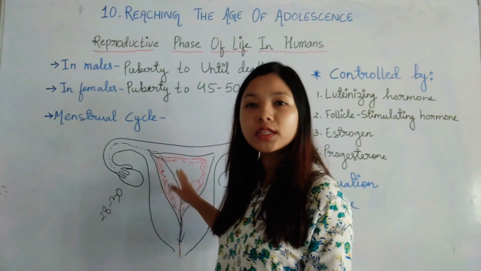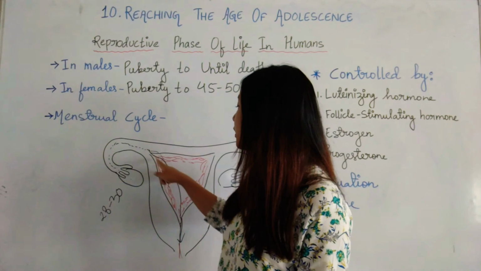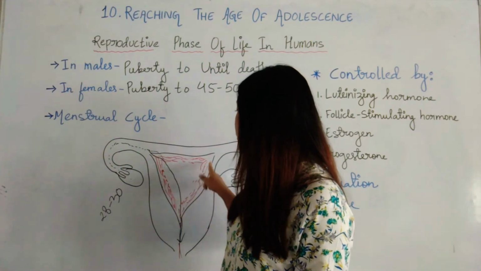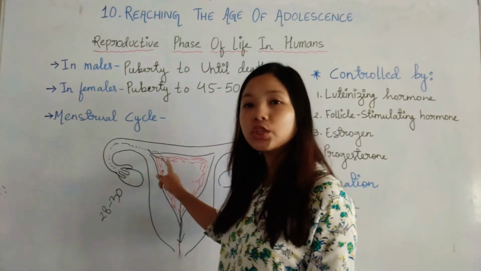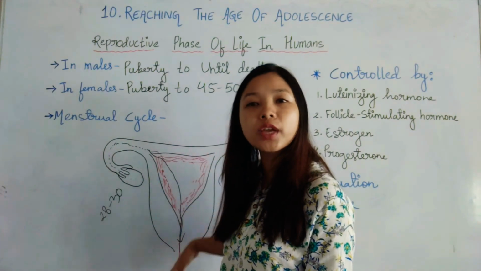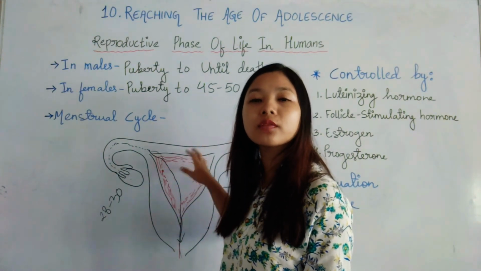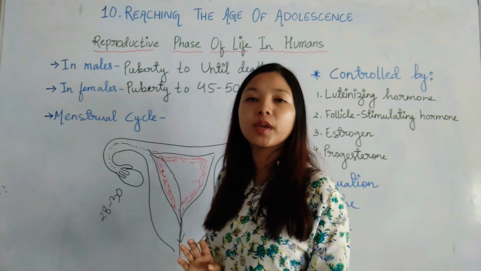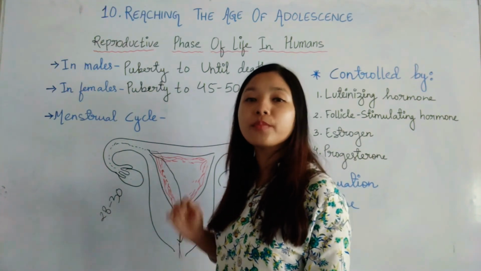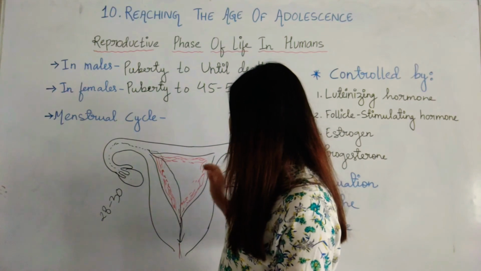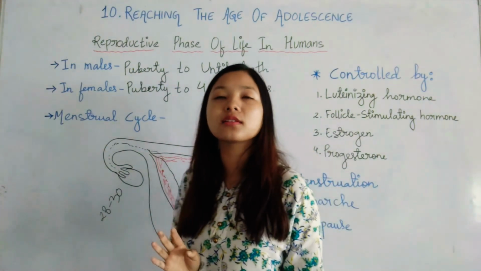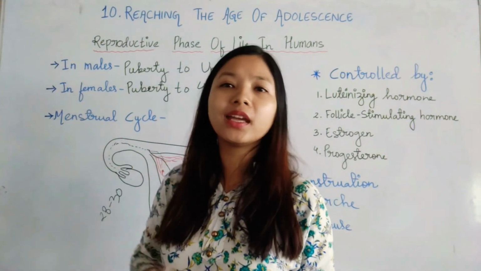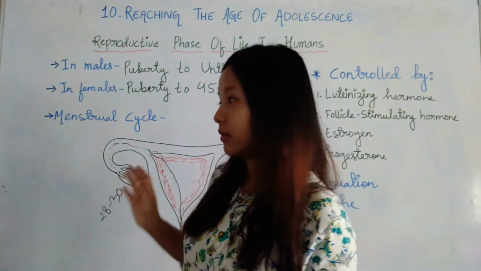But if no fertilization is there, then these newly formed tissues and blood vessels will be shed off. They will break down and go out of the female body in the form of menstruation. Menstruation can last up to 4 to 8 days in general.